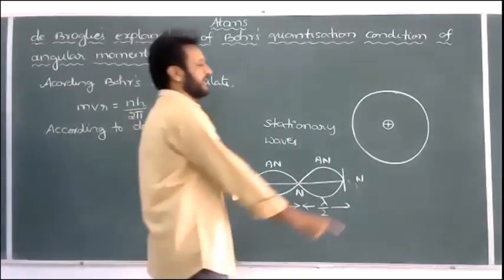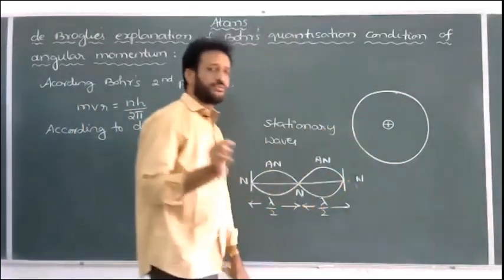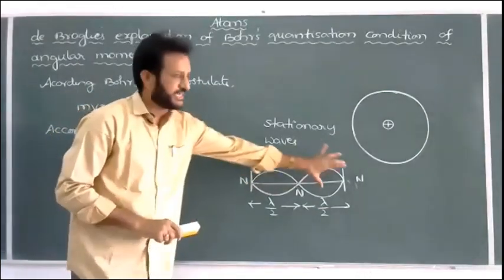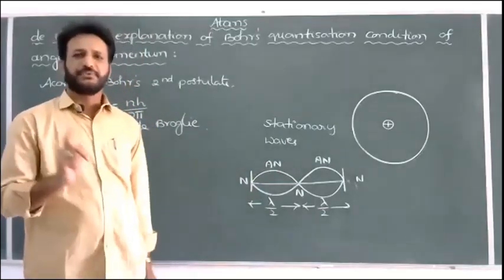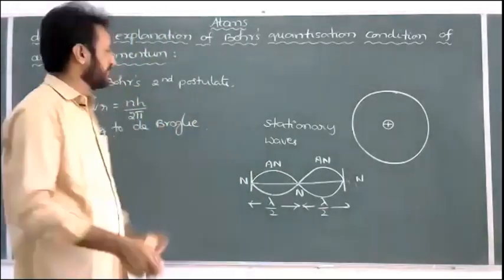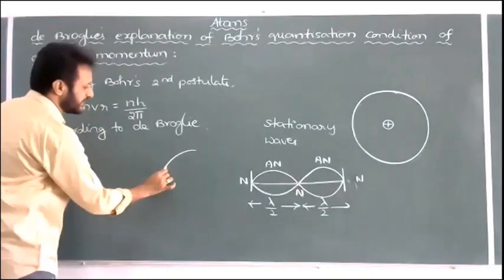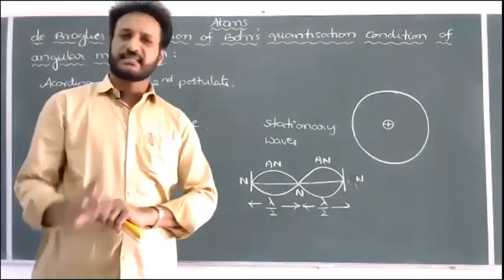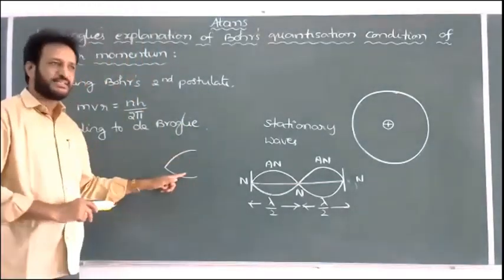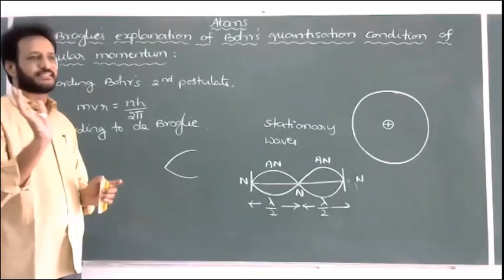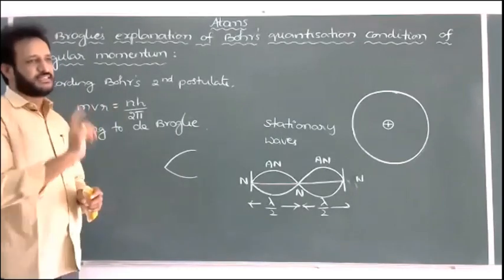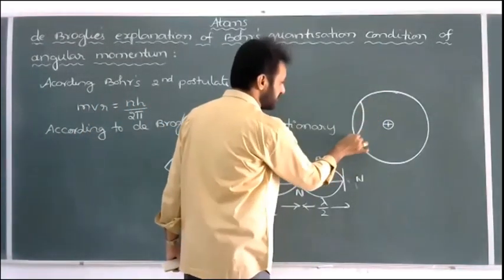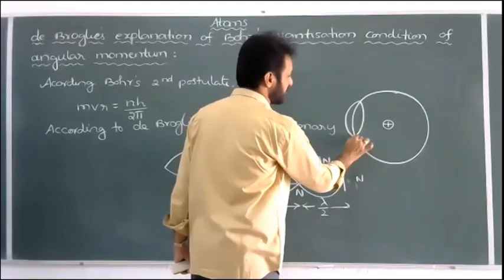But here, when the electron is revolving around the nucleus, the wave must close itself. Closing means we have to get a complete loop like this. For example, if a wave is not a completely closed loop, and only half of the part is there, then destructive interference takes place. Destructive means the waves try to cancel each other and quickly the wave dies. That means the electron cannot revolve in that orbit. That's why, whenever the electron is revolving in an orbit, the waves must appear in the form of closed loops like this.